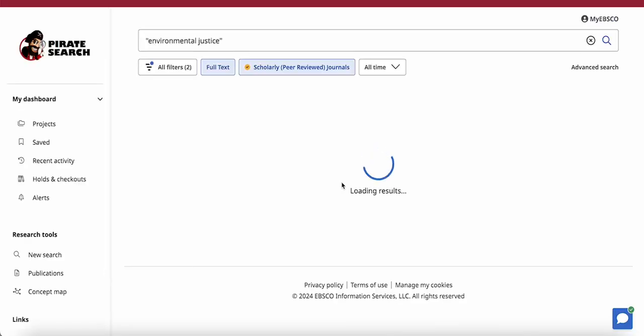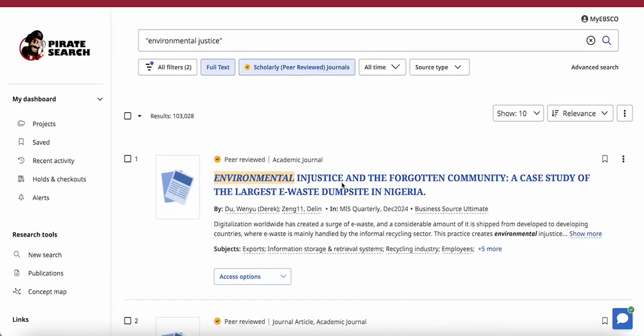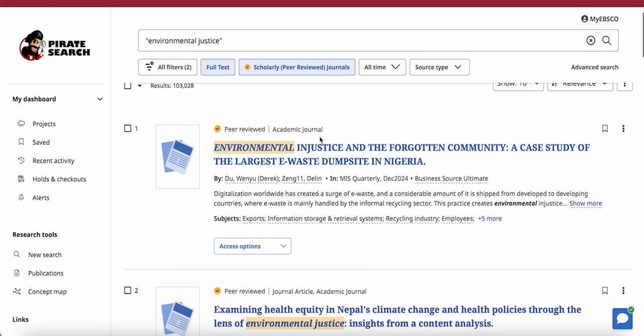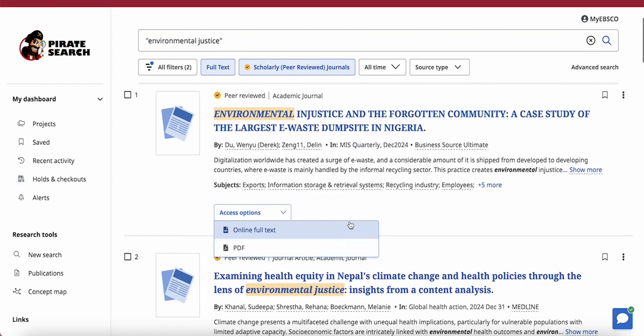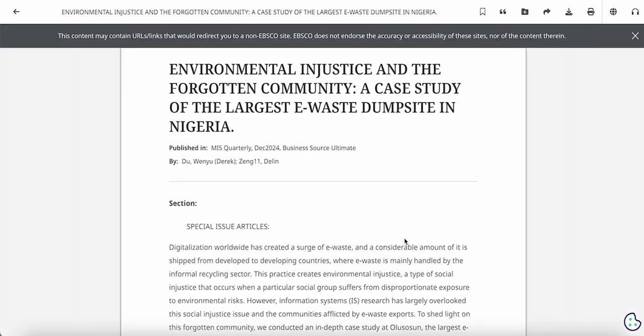As the page loads, you'll notice it's totally different, a completely new interface. But we have with that some new features that are really great. So here I'm going to show you we have, instead of an HTML full text and PDF full text link, we now have a drop-down menu where we can select either online full text or PDF. I'm going to select online full text today.